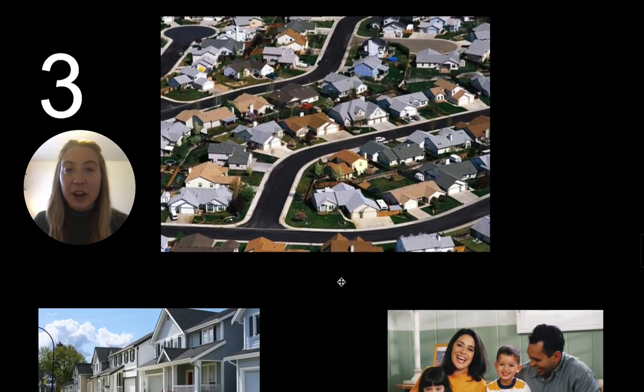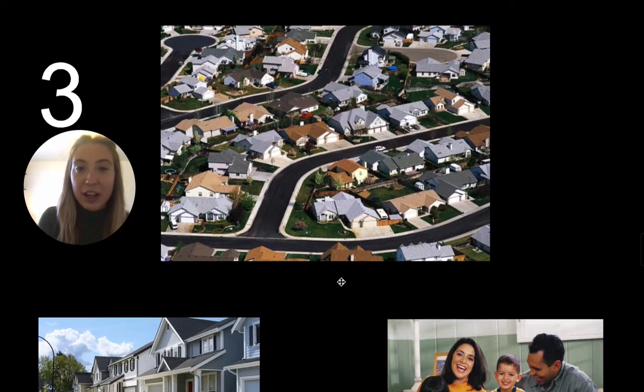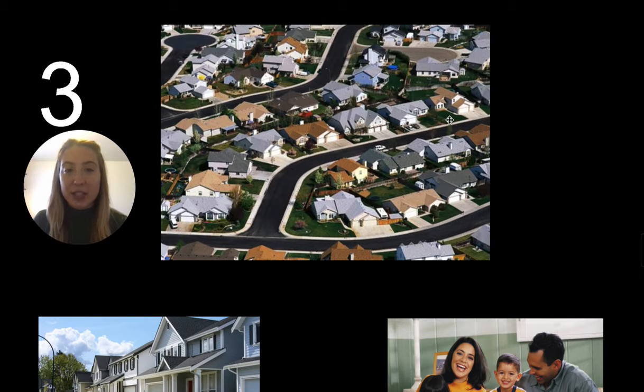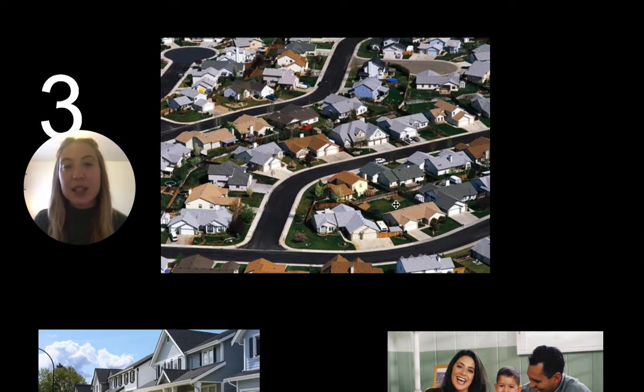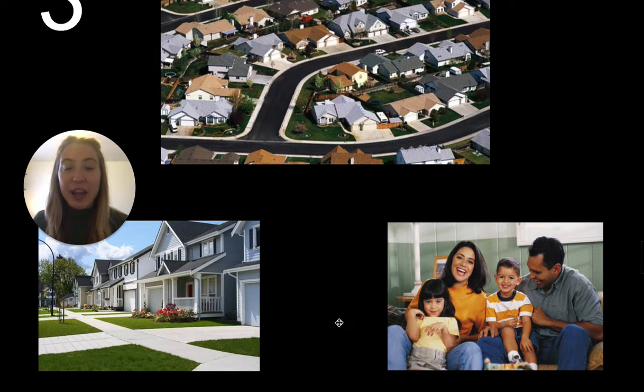And here, this is what a suburban area would look like. So you see the houses are close together. They have a yard, they have some space. But remember in our urban area, the apartment buildings, there was no space. They had no yard. So this is going to be more of like the suburbs. It'd be right outside the city. So this is what it would look like. And mainly a lot of families live in the suburban areas.